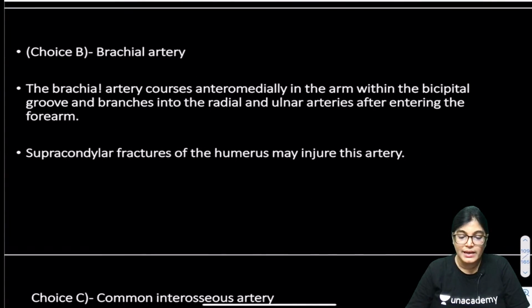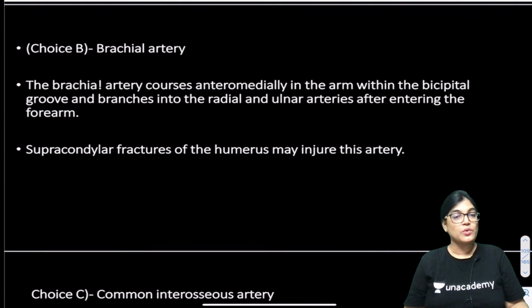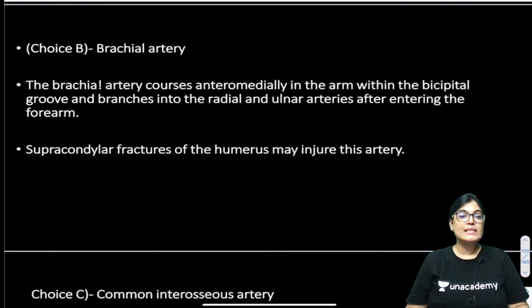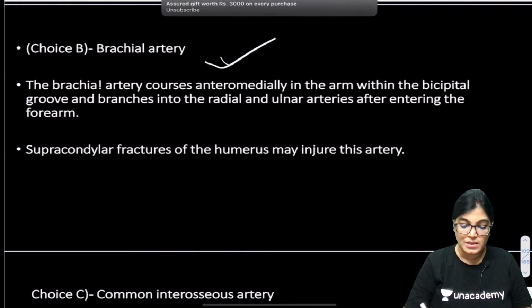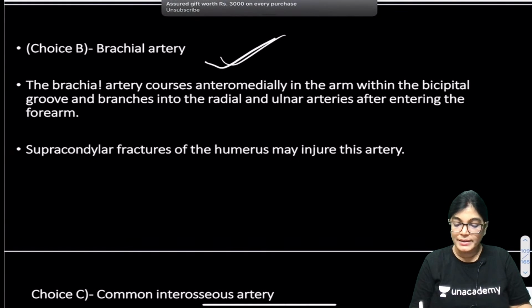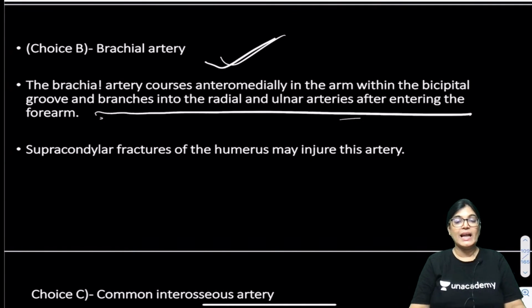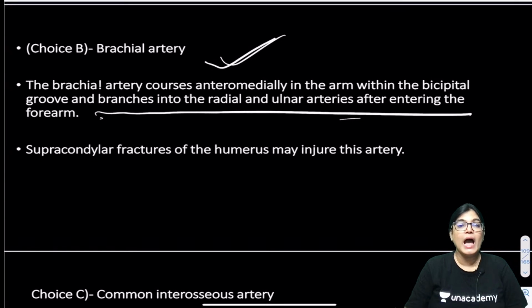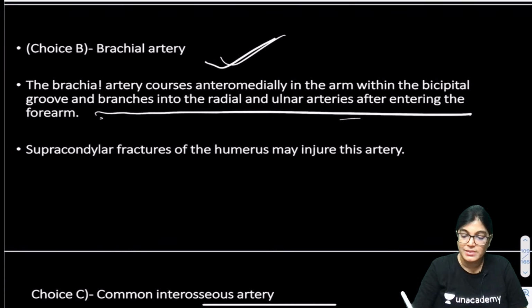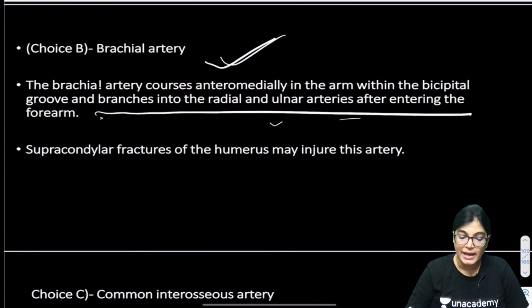Now why can't the correct answer be brachial artery? The reason is the course of the brachial artery. It moves anteromedially in the arm, lying in the bicipital groove, and is overlapped by the bicipital aponeurosis. The exact location is in the cubital region. It is covered by the bicipital aponeurosis, and at the level of the radius neck, it divides into two terminal branches, the radial and ulnar arteries.